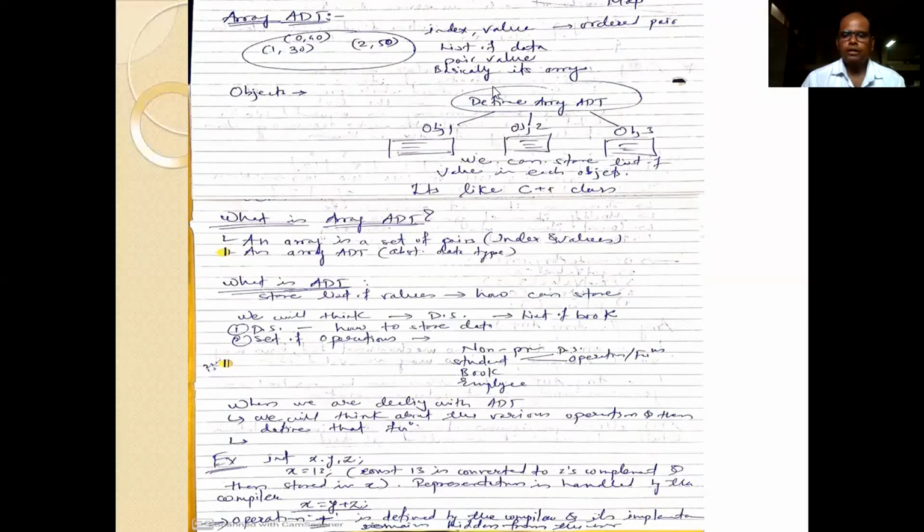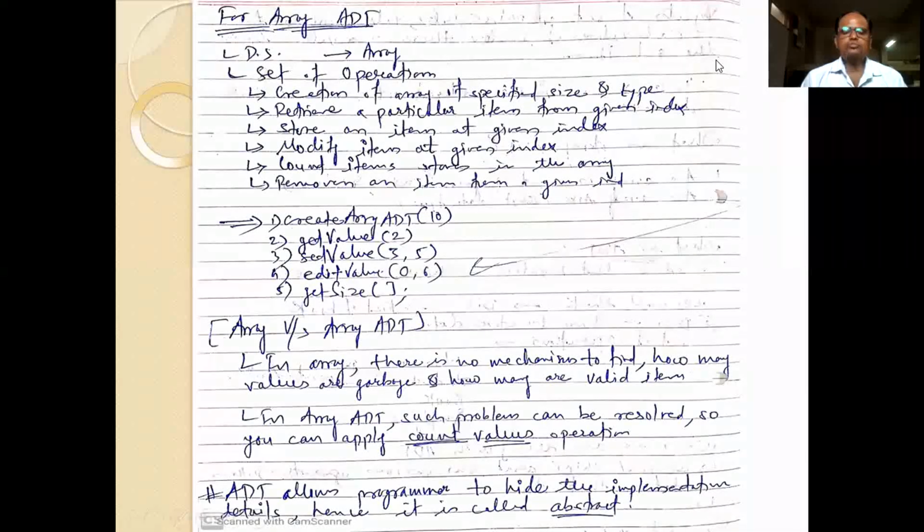I hope whatever I have discussed you have understood. So let us move on to more detail about the ADT for array, that is, array ADT. I have just discussed how to write an ADT. First you have to write the data structure, and then you have to write the set of operations. So when we are writing the array ADT, what is the data structure? The data structure is an array. And how are we going to store the elements? The elements are stored sequentially in the array.